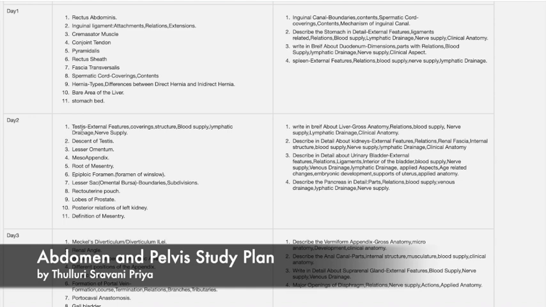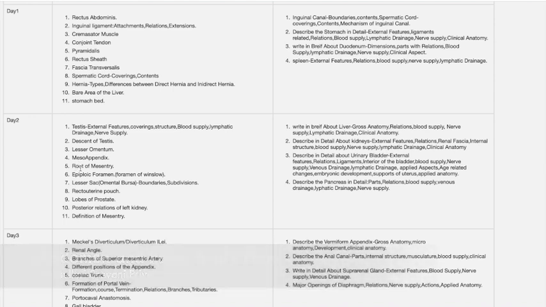Next, we'll see the short answers for day 2. First one is the testis. And next one is the descent of testis, lesser omentum, mesoappendix, root of mesentery. This epiploic foramen was previously asked in exams. It is also called the foramen of Winslow. Next one is the omental bursa or lesser sac.